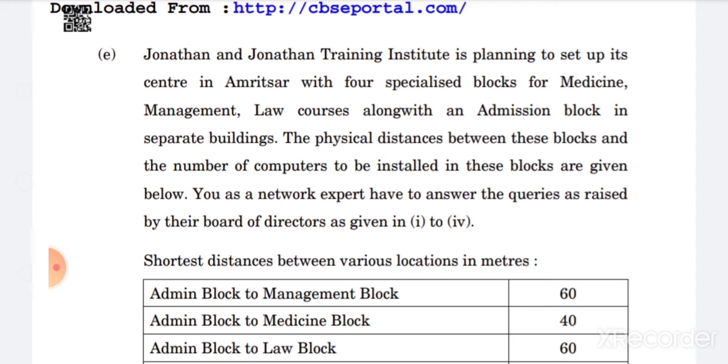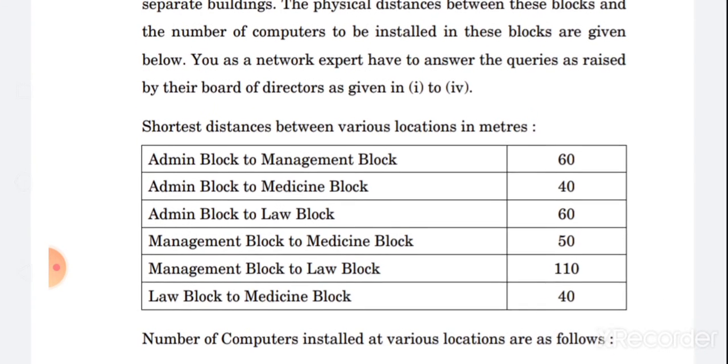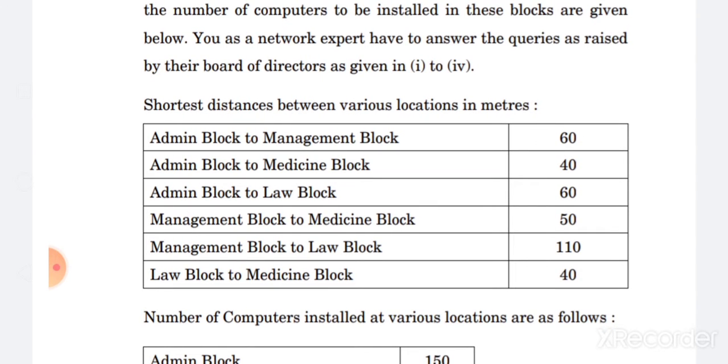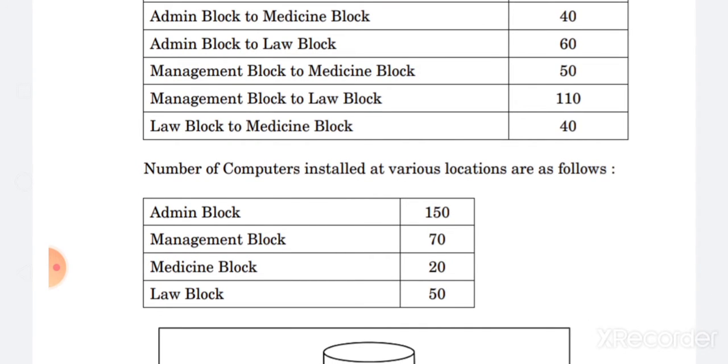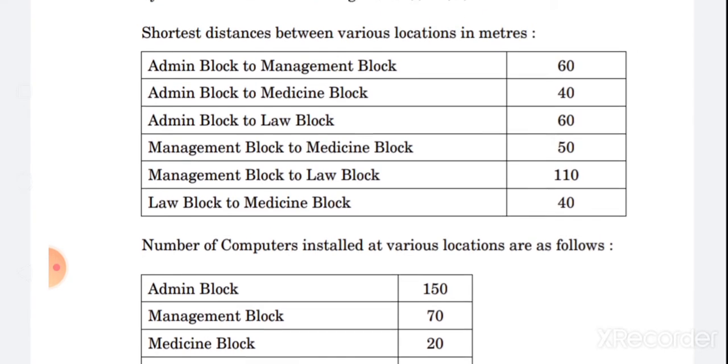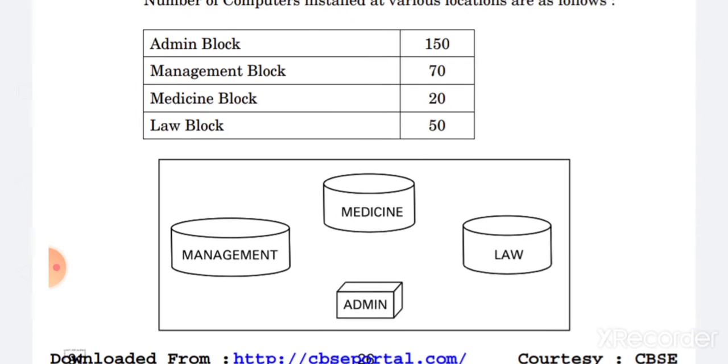So, as an explanation is given in the question, you will have similar type of explanation in this type of questions, and you will have to do nothing with this explanation. Just go through it simply. The important part of the question is the table that is given here, the distance between the various locations in meters, and the second table, the number of computers installed at various locations are as follows. These are the 2 important tables. With the help of those you are able to solve the questions below.